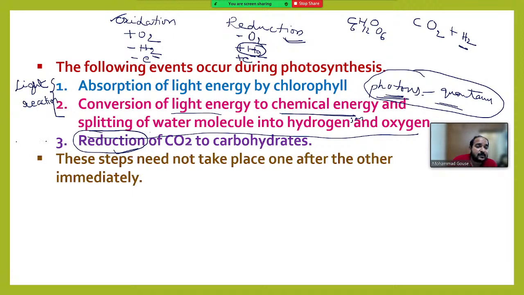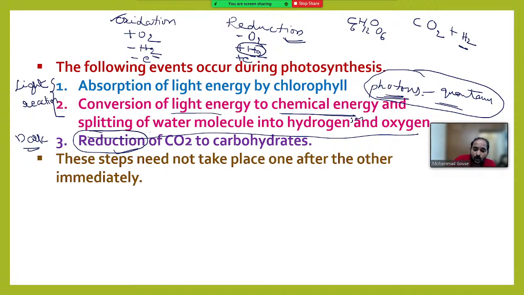And the third one is called a dark reaction. Of course, they have some other names we can discuss in the next slide. So here what we should remember is, in photosynthesis, first chlorophyll absorbs the light, and by absorption of light it gets some energy. That energy is used for splitting water molecule into hydrogen and oxygen. And here, using the chemical energy formed during this process, carbon dioxide will be reduced to carbohydrate.